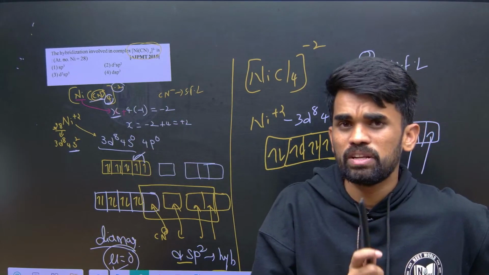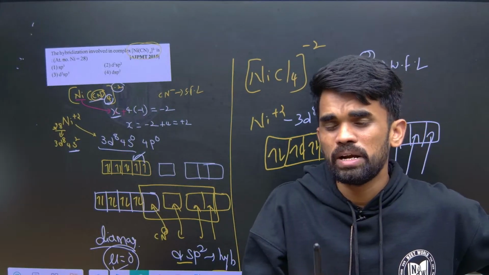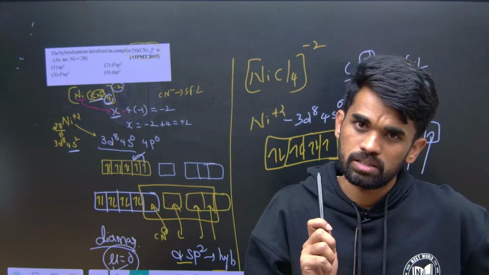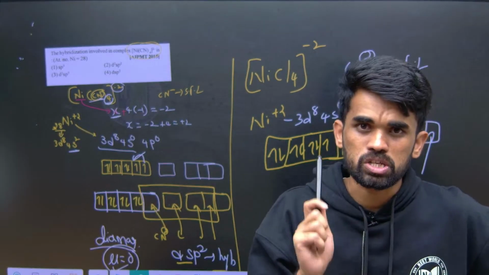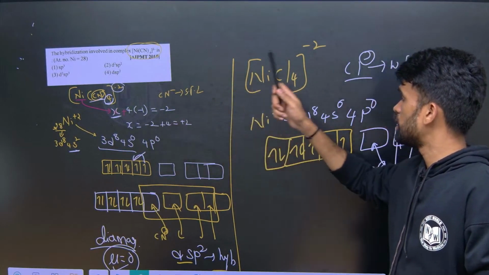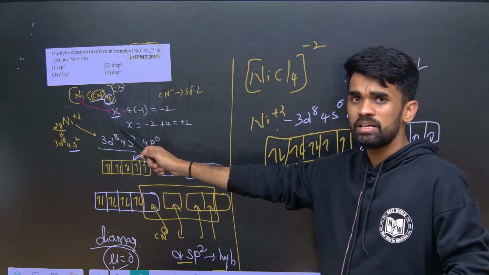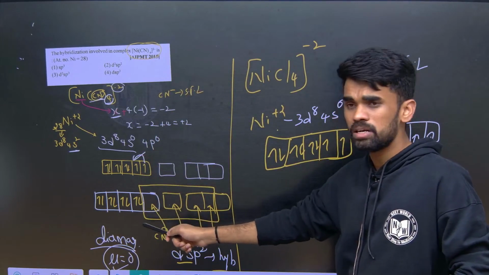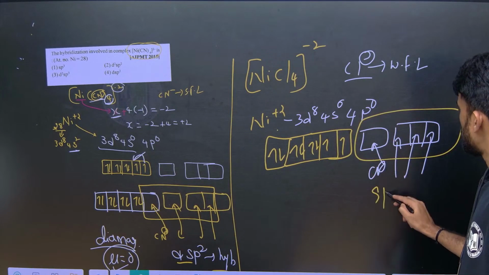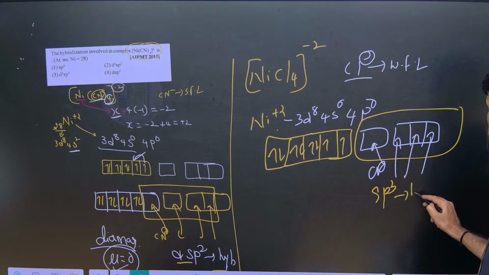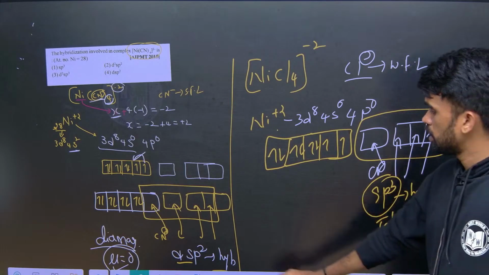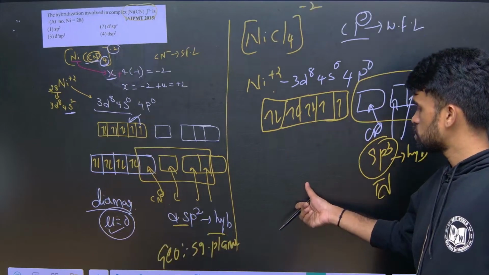So we can also remember one thing. Always the magnetic moment for a weak field ligand containing complex is greater than that of the strong field containing complex. I mean for a particular metal in the same oxidation state. Okay. Now for nickel +2, here we have a weak field ligand, here we have a strong field ligand, therefore all the electrons are paired here, but here it is not paired. So what are the orbitals used here? One s, remaining are 3 p's, so sp3 hybridization, therefore if it is sp3 we know the geometry will be tetrahedral. Here it is dsp2, geometry is square planar.